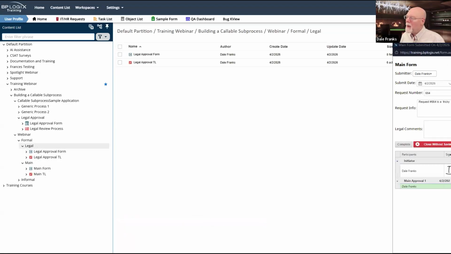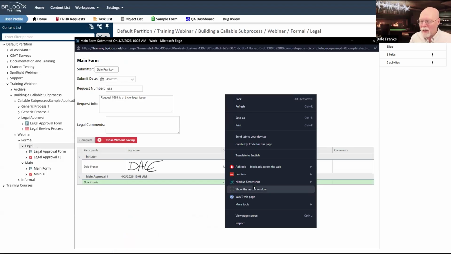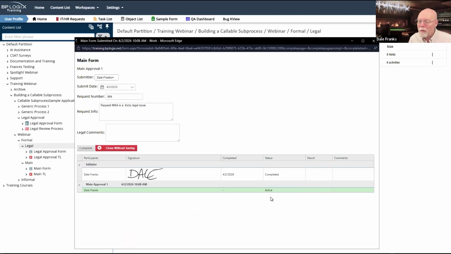There we go. Now we can come back to our running form, and I am just going to refresh it. And there we go. At the very top, we can see that we are now in the activity called Main Approval 1. One of the nice things about being able to change a form definition on the fly is that the next time the form displays or when you refresh it, it tells you exactly where you are.